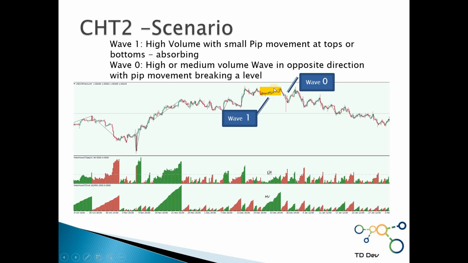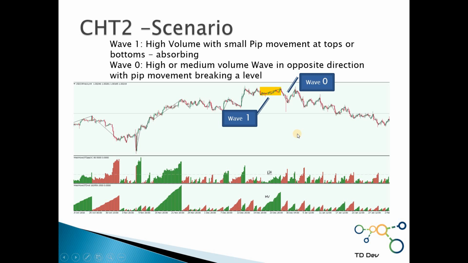So this means that wave 1, all this movement here as far as volume without any movement in pips, means all the smart money were absorbing all the buy orders that the public was placing with sell orders, and this was the final reaction that will start trending down. So the trend has changed.